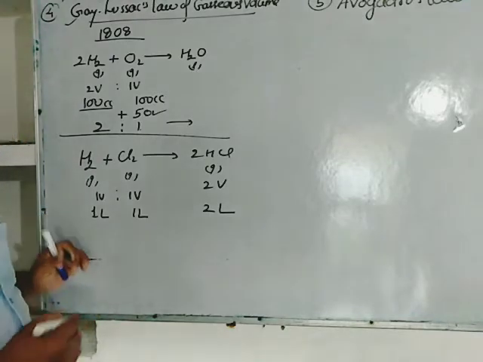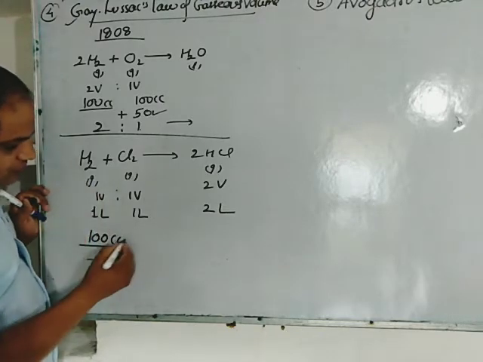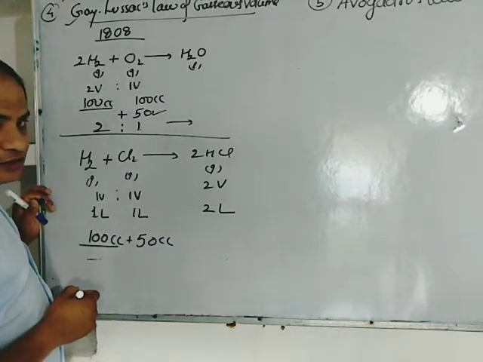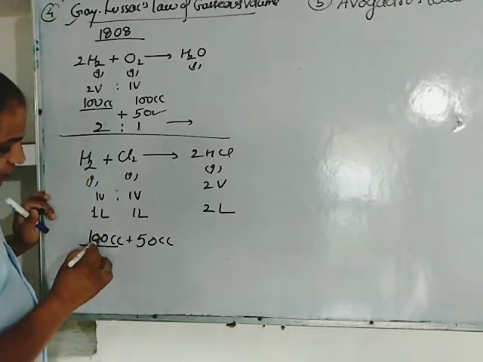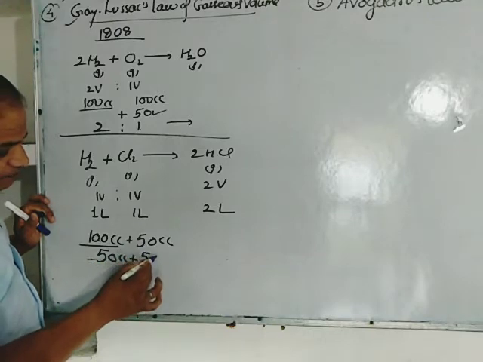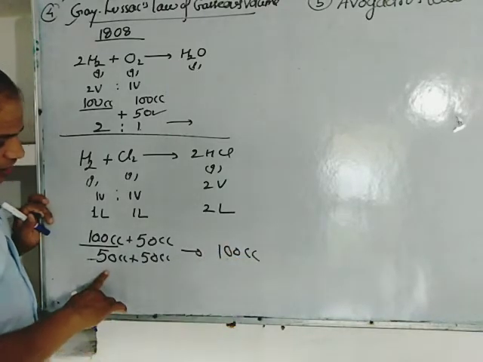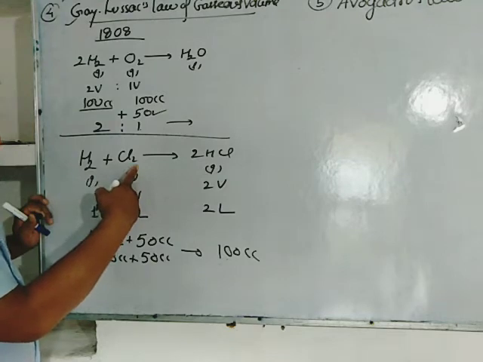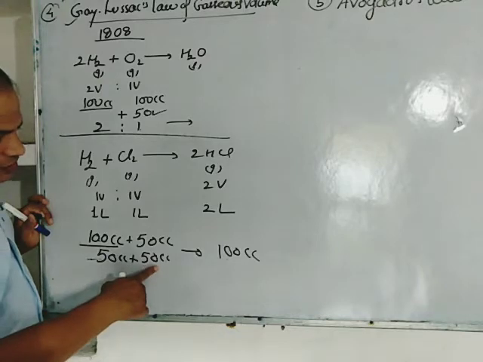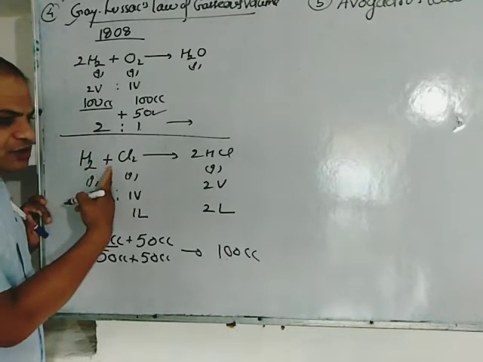If you take 100 cc of hydrogen and 50 cc of chlorine, then according to Gay-Lussac's law, its only 50 cc will combine with its 50 to produce its 100 cc, because according to this equation and according to Gay-Lussac's law, they will combine in equal quantity to produce double of this, as it is clear from the equation.